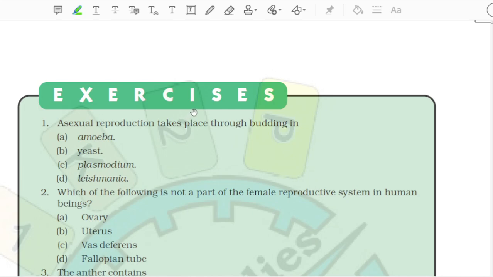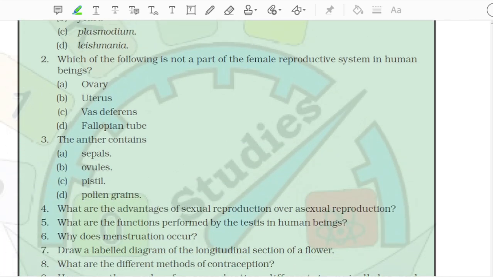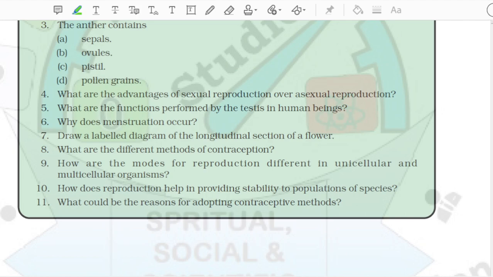Exercises. 1. Asexual reproduction takes place through budding in: A. Amoeba, B. Yeast, C. Plasmodium, D. Leishmania. 2. Which of the following is not a part of the female reproductive system in human beings? A. Ovary, B. Uterus, C. Vas deferens, D. Fallopian tube. 3. The anther contains: A. Sepals, B. Ovules, C. Pistil, D. Pollen grains.